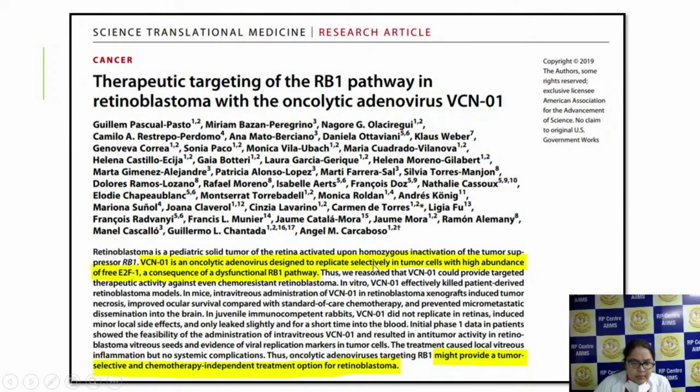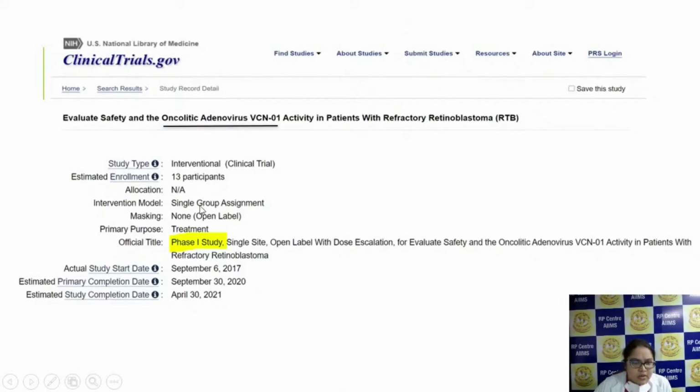It's basically designed to replicate selectively in tumor cells with a high abundance of free E2F1, a consequence of a dysfunctional RB1 pathway. Various studies have been done in mouse models and juvenile rabbits, and it has been found to be quite effective, with tumor regression in these models. So it might provide a tumor-selective and chemotherapy-independent treatment option for retinoblastoma. It's in a phase 1 trial. They are studying the safety and activity of this virus in patients with refractory retinoblastoma. They have recruited around 13 patients, started the study in 2017, and expected to complete it in April 2021.